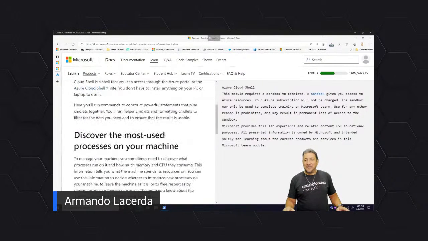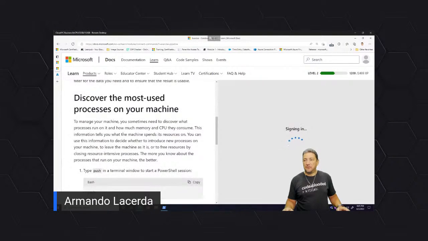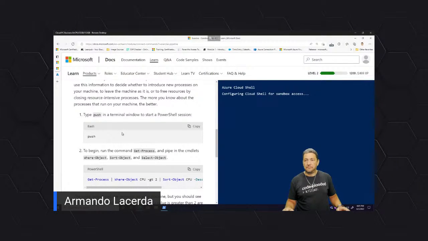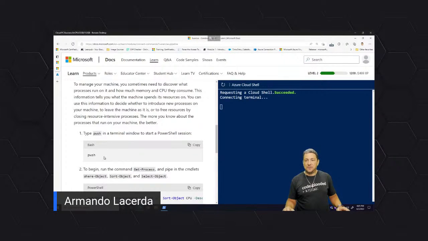All right, my sandbox is coming. Let's see what we have in here. We have to wait for it, and there it goes, it's coming up. There's some text in here so you can get the context of what's going on, and they're asking you to run a particular command.